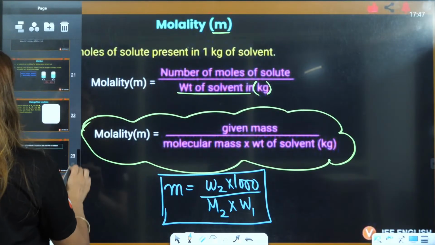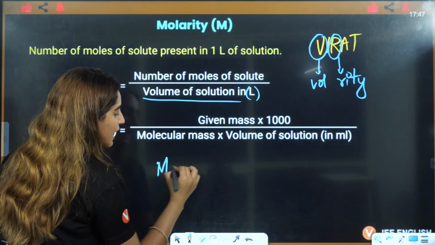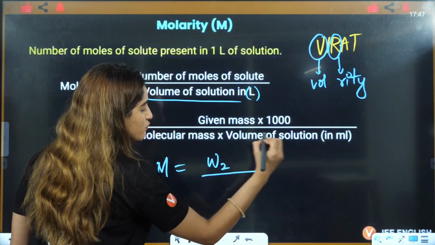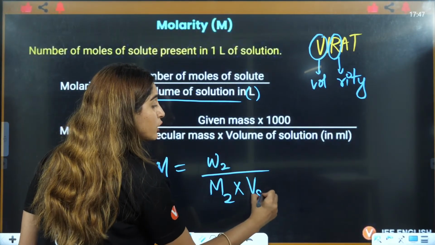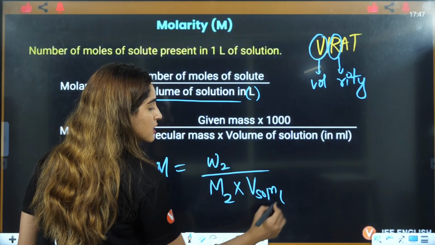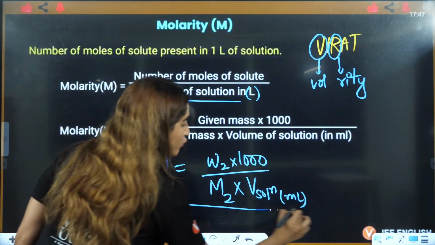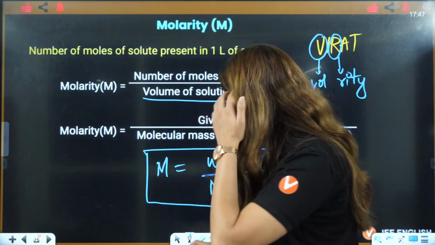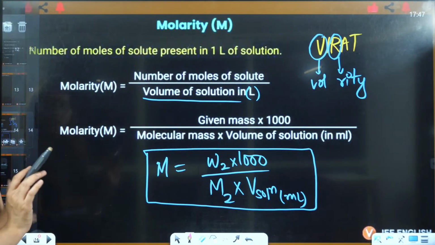Now, the formula of molarity, you can also write it again here in simple words. Molarity is given mass W2, given mass of solute, by molar mass of solute multiplied by volume of solution. If this is in liters, fine; if this is in milliliters, this will be multiplied by 1000 here. These are two very, very important formulas of concentration terms. Is that clear to everybody? Very important formulas: molality, molarity.